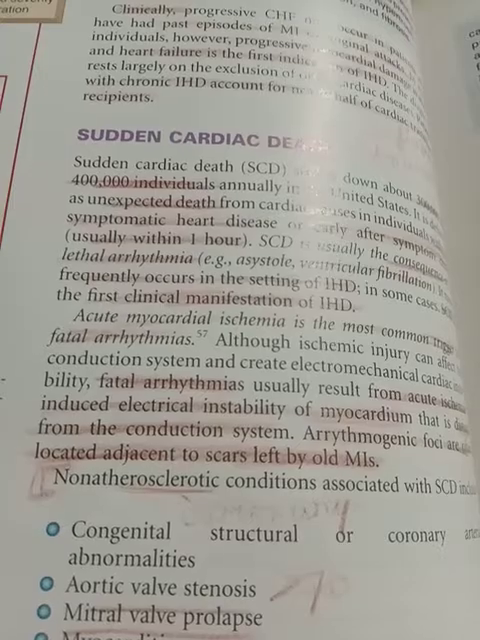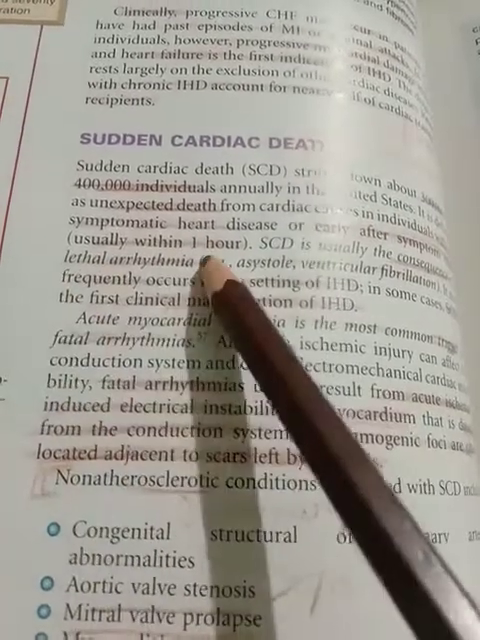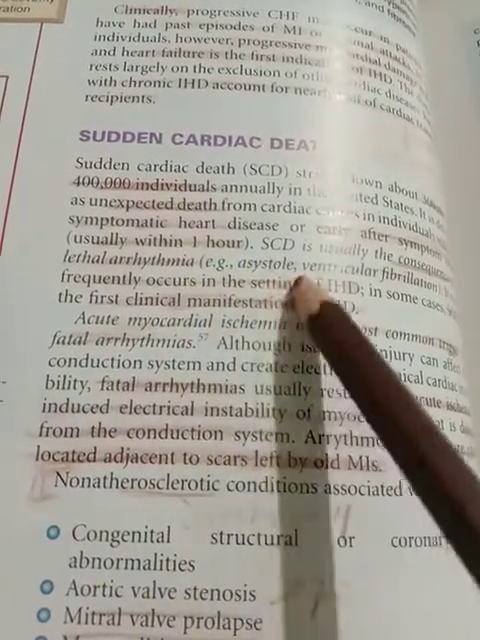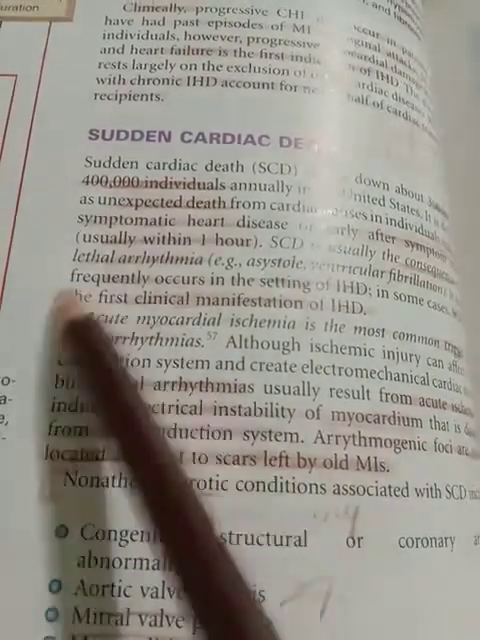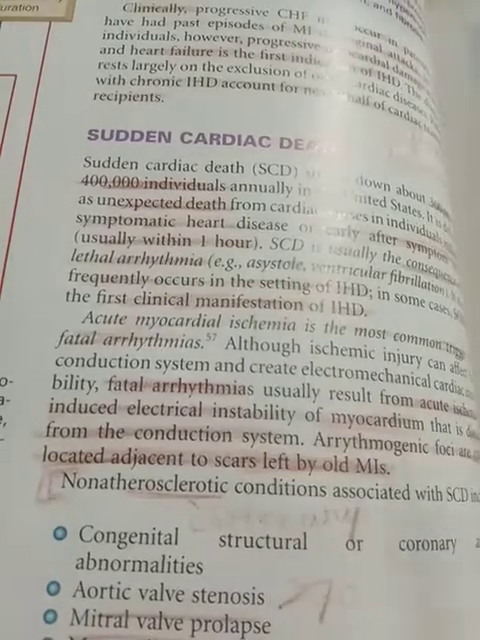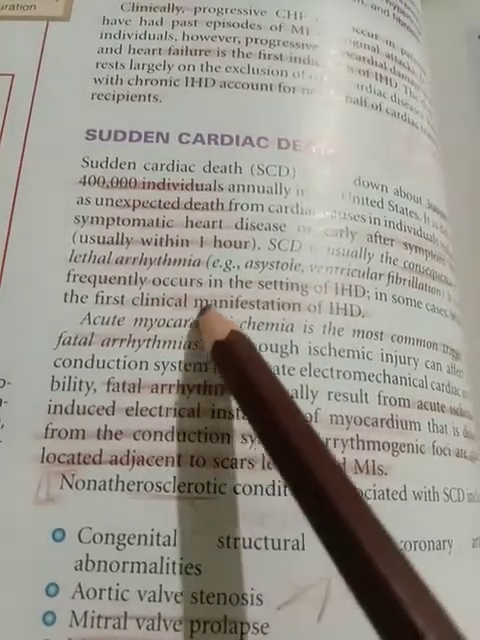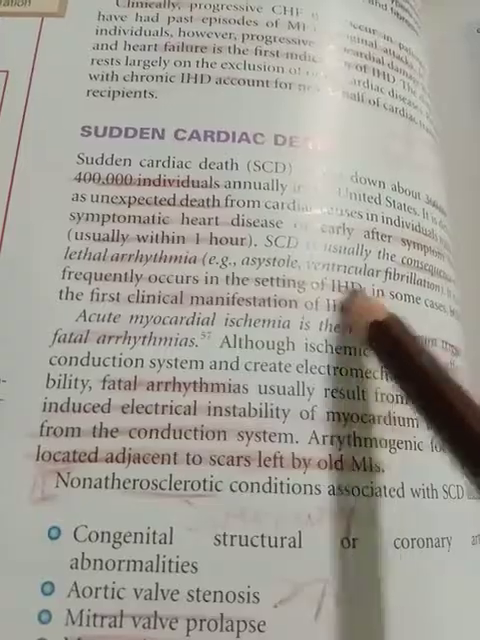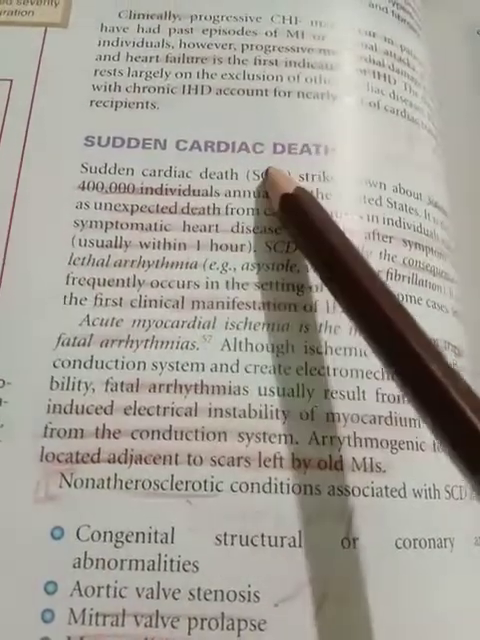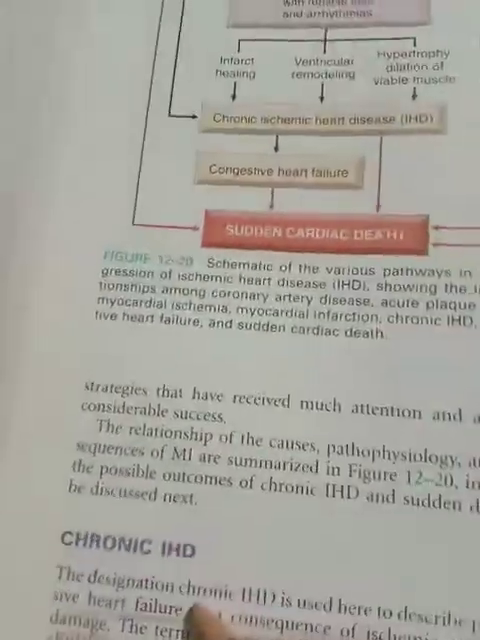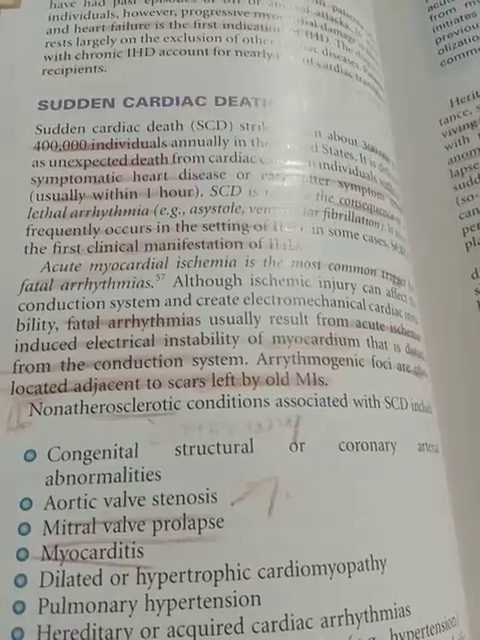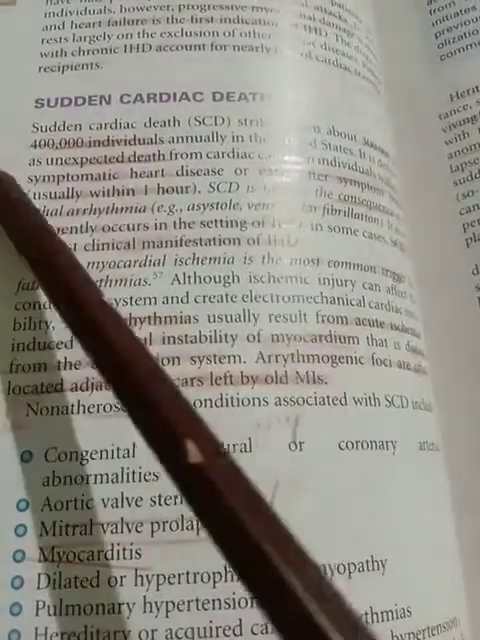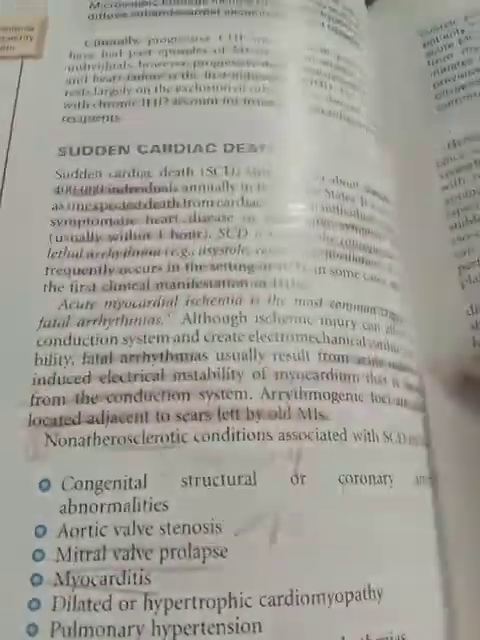This SCD is usually a consequence of lethal arrhythmias, for example asystole and ventricular fibrillation. Whenever we find this, we should be careful that within 1 hour the patient may die, and it most frequently occurs in the setting of IHD. So what is the main cause of sudden cardiac death? It is chronic ischemic heart disease. Whenever a patient has chronic IHD it is very severe, because he may undergo sudden cardiac death anytime.